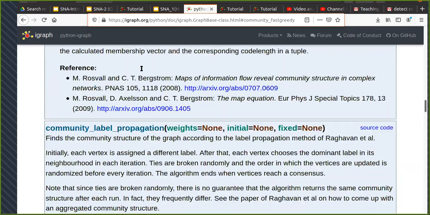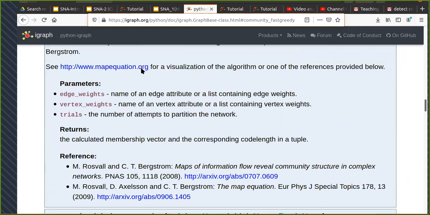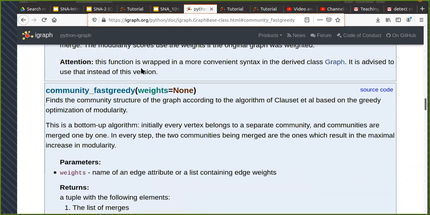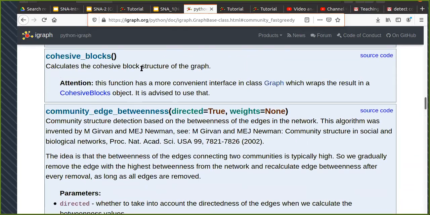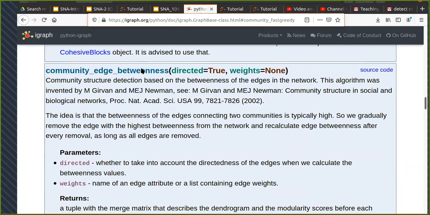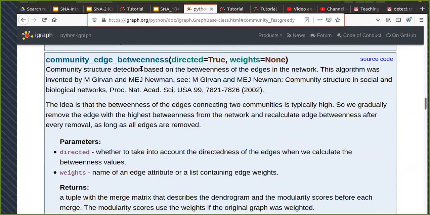One can try to implement them here. Now, I'm not going into the details of how these community detection algorithms work, because there are a lot of them, and different kinds. Some are divisive, some are agglomerative. The divisive algorithms work top down. So they look at your graph from the top, then they try to break it into two communities.